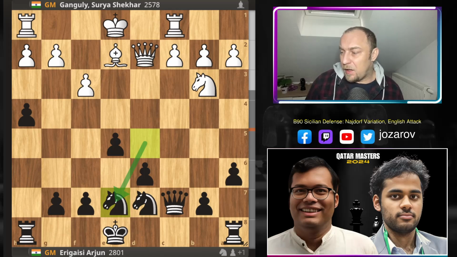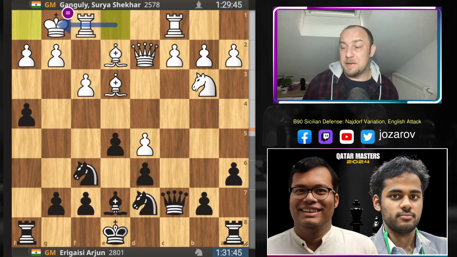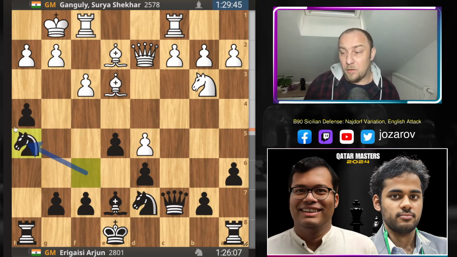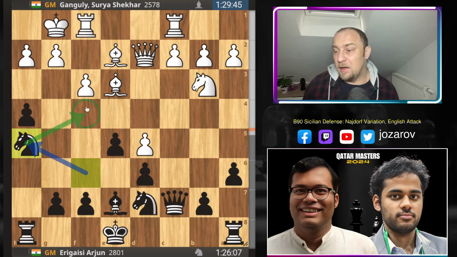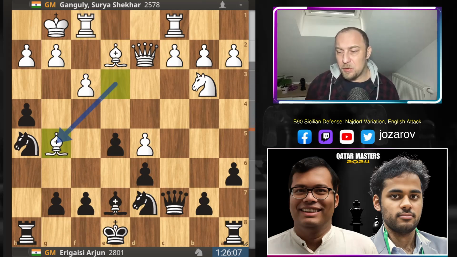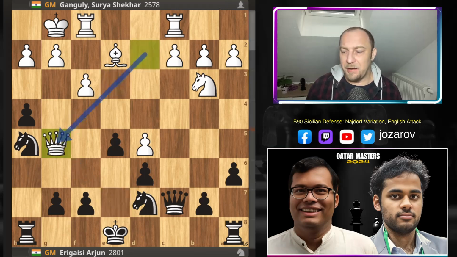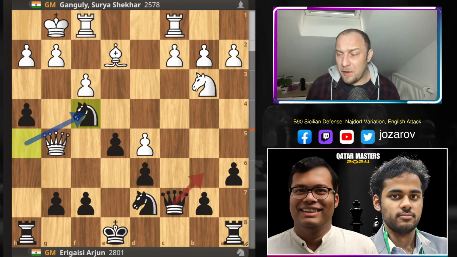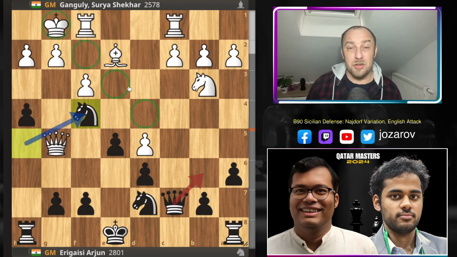So here after h4, Ganguly plays now kingside castling. Arjun goes now for the f4 weakness here that he has provoked. We have now rook to e1, which becomes now a theoretical novelty here by white. Even if you try again to play bishop to g5, you should not do that, because the issue about this line is that actually after knight to f4, the dark squares get simply too endangered in front of white's king, so white should keep somehow the dark square bishop on the board.